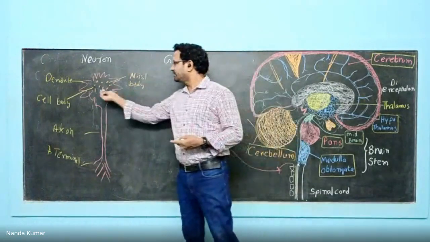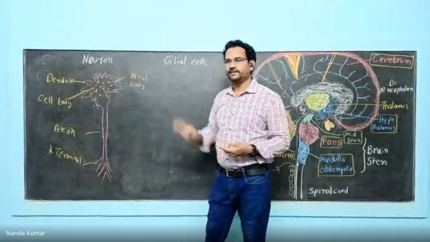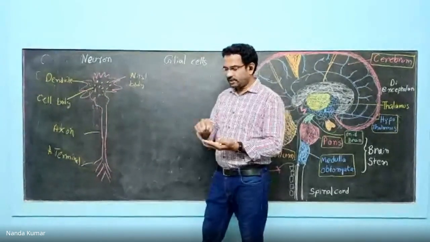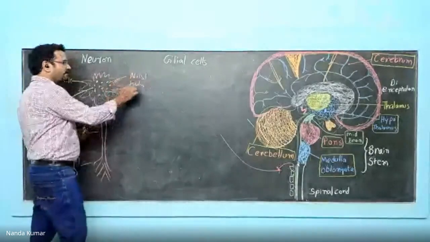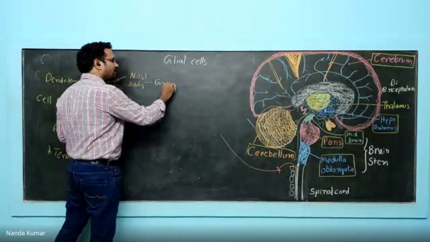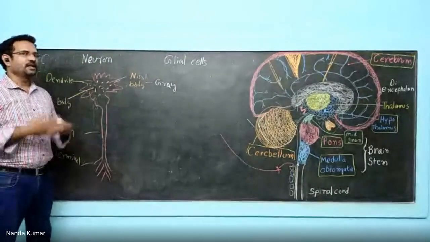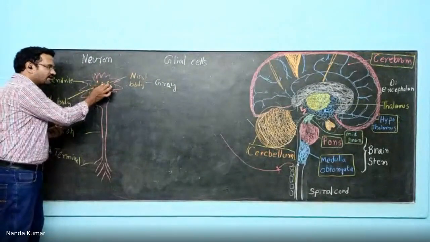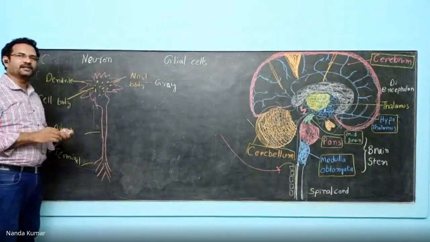So the job of this Nissl body is making a lot of proteins. Because of these Nissl bodies, the cell body will appear gray in color. When you talk about the brain, you call it gray matter and white matter. The gray matter is nothing but the bodies which contain Nissl bodies. That is the cell body. Cell body will appear gray in color.